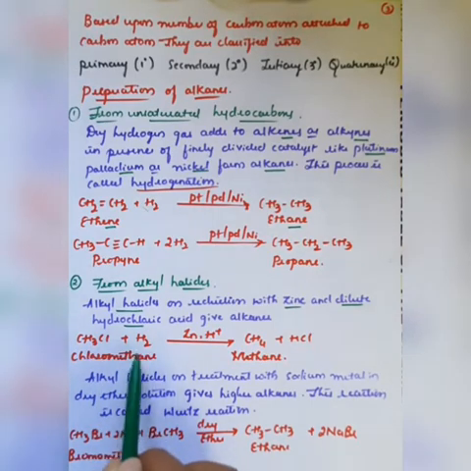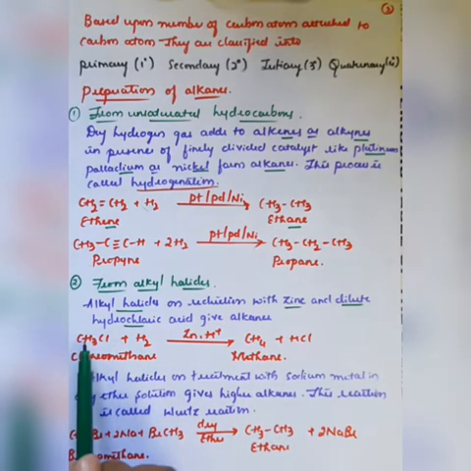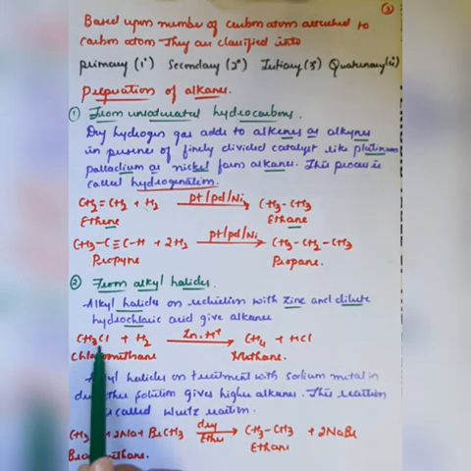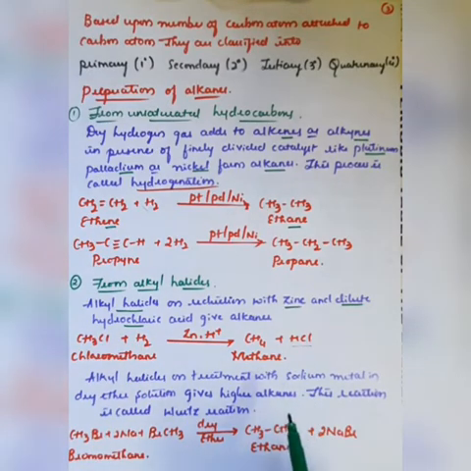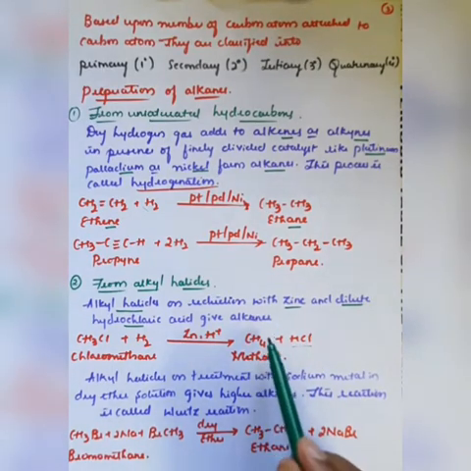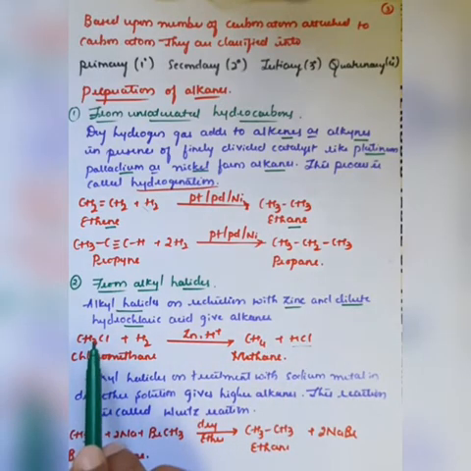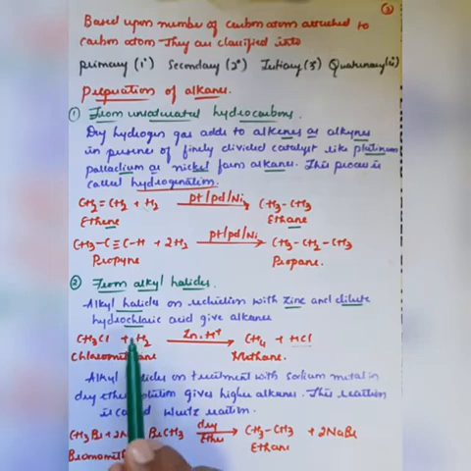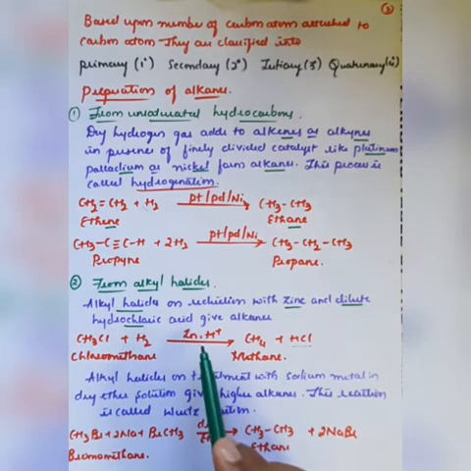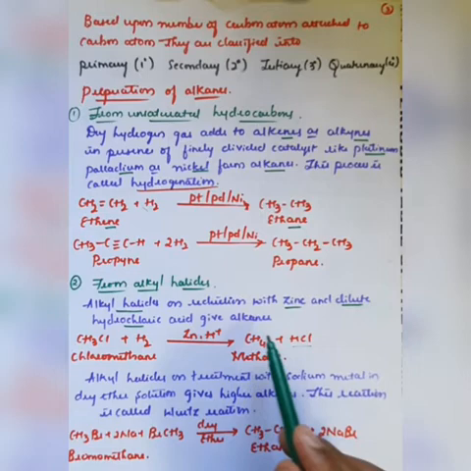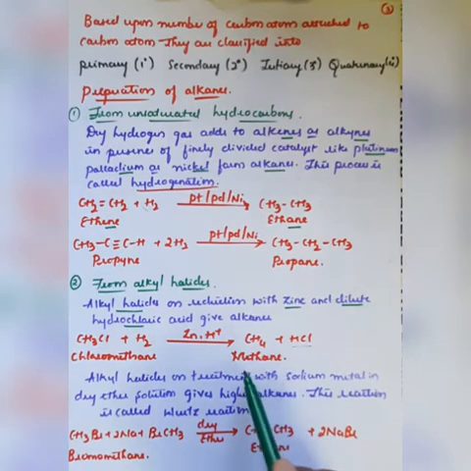So on the addition of hydrogen, it is converted into methane. One hydrogen is attached to this CH3 and it converts into CH4, and one more hydrogen reacts with the Cl and converts into the side product HCl. Don't bother about the side product. We require the main product, which is called alkane. This CH4 is formed, which means generally alkyl halides on reaction with hydrogen in the presence of zinc as well as dilute hydrochloric acid can be converted into alkanes. The best example is the conversion of chloromethane into methane.